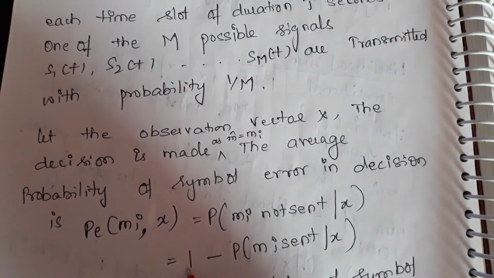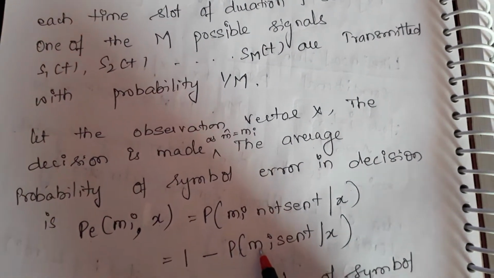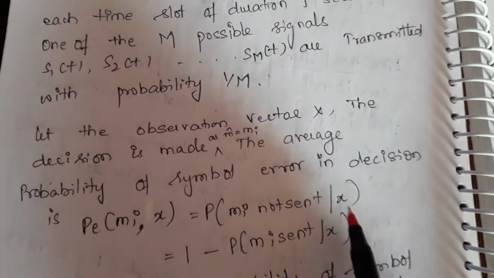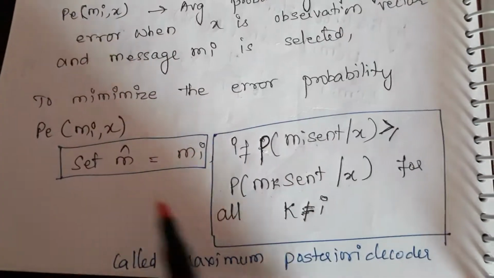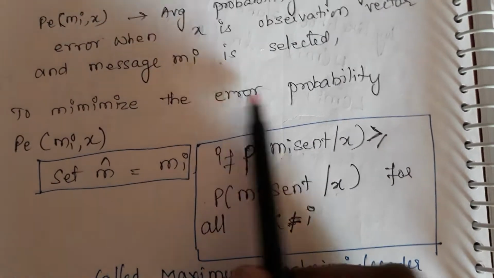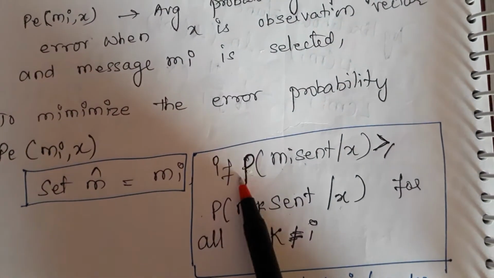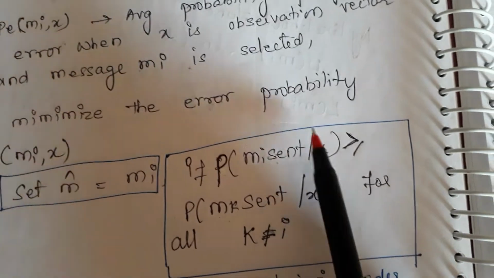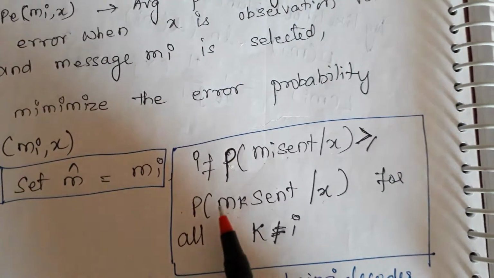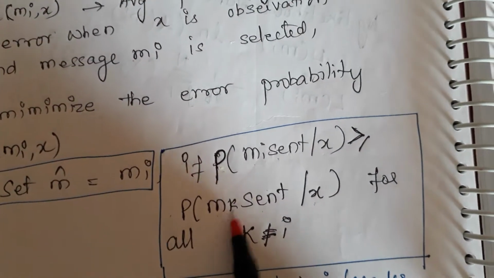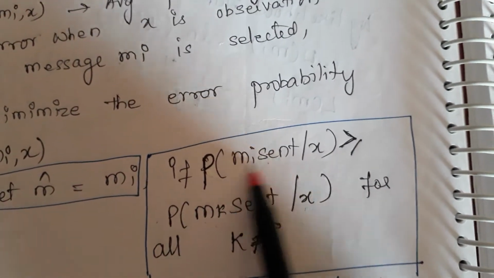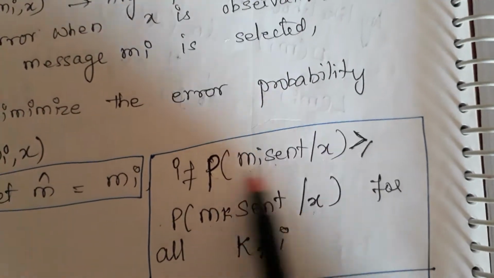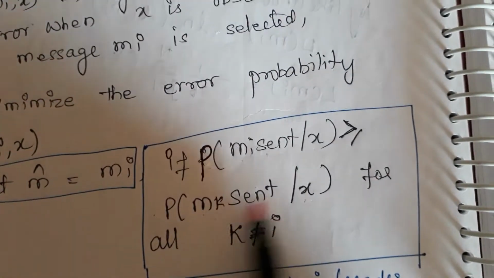This can also be written as 1 minus the probability of mi sent given x, where x is the observation point at the receiver side. So this is minimizing the error probability. If the probability of mi sent given x is greater than or equal to the probability of mk sent given x, it means that sending mi is more likely than sending mk.